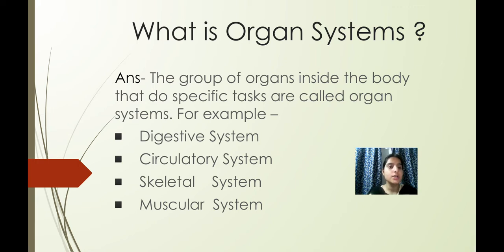Okay. So what is an organ system, children? The group of organs inside the body that do specific tasks are called organ systems. So there are some examples like digestive system, circulatory system, skeletal system, muscular system. Okay, children. So today we will study about these systems. Let's start.